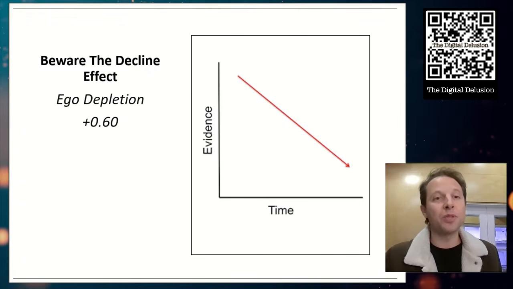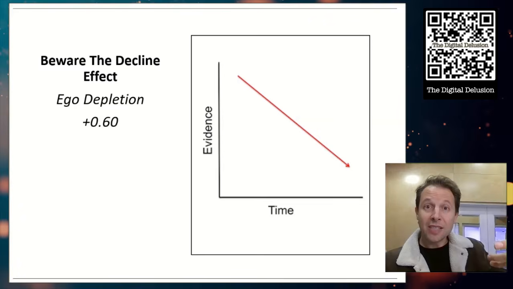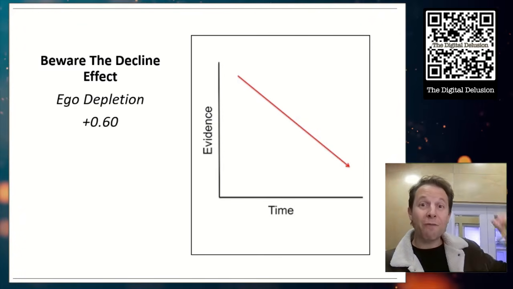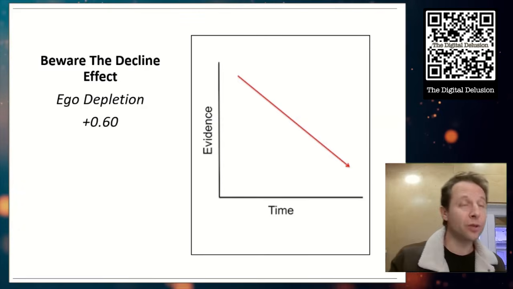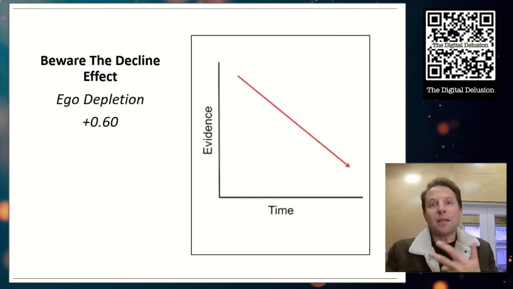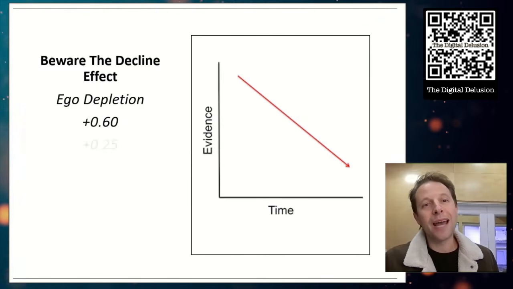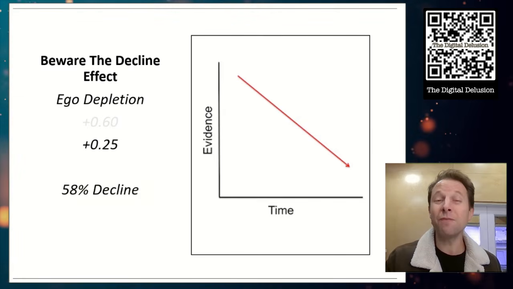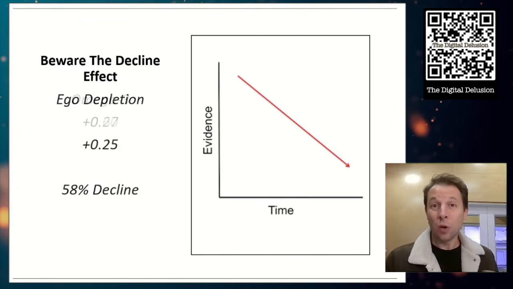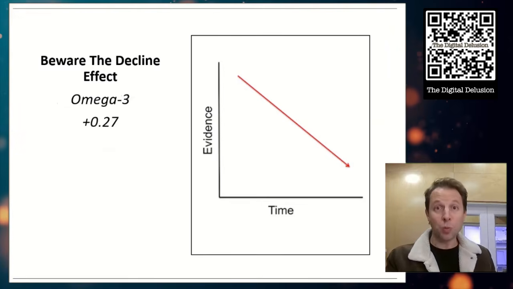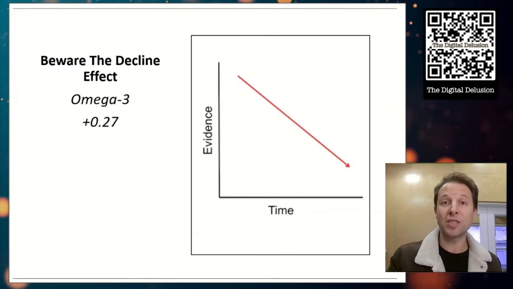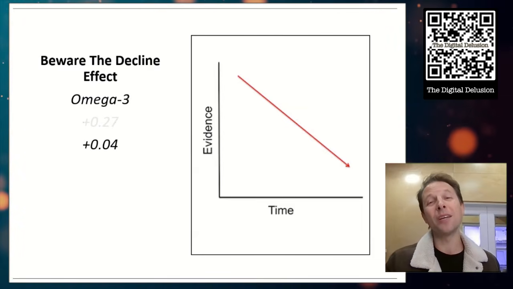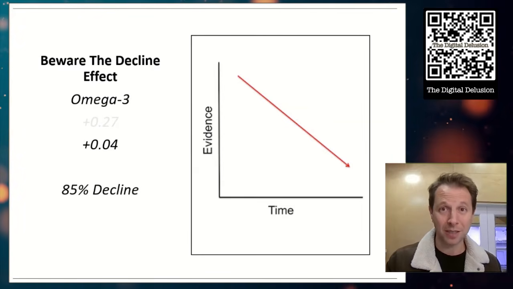As a couple of examples, there's a thing called ego depletion. It was a theory in psychology that when it was first introduced had an effect size of 0.60. But over the last 5 decades, as more researchers have played with it, people who don't really need it to work have started doing research on it, that has dropped to 0.25. That's a 58% decline. Go to diet, omega-3 fatty acids. When people started talking about those, they had a positive effect size on heart health of 0.27. Today, that's down to 0.04. That is an 85% decline.